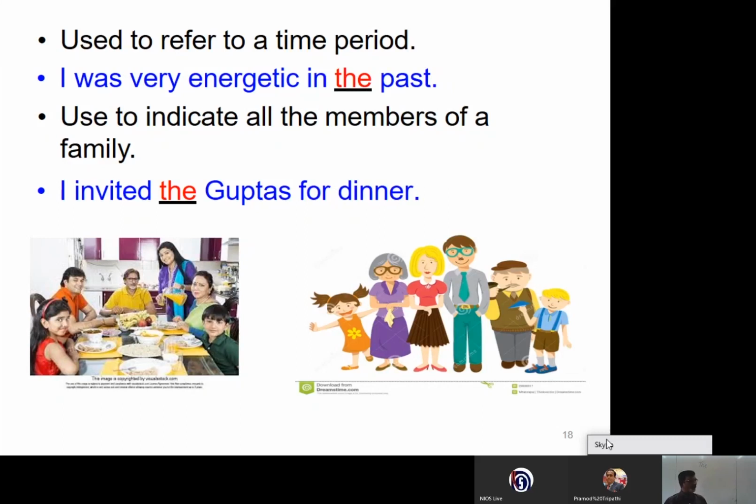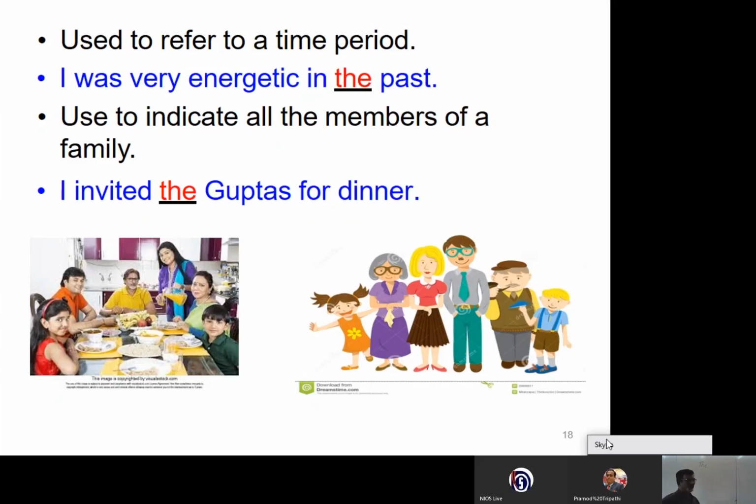Another use is to indicate all the members of a family. For example, I invited the Guptas for dinner. I invited the Reddys' family for lunch. See here, the Gupta, Reddy or Malhotra, whatever we say, we refer to a whole family as a unit. So in that case also, we'll use the definite article.